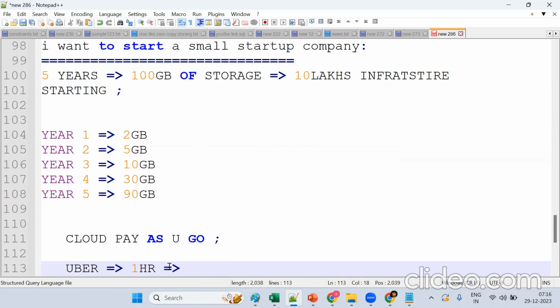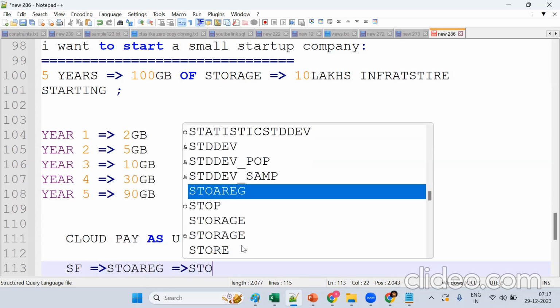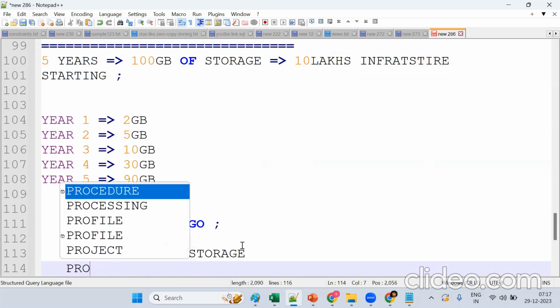One hour only. Okay, see, for one hour of service, I should pay for the one hour I'm using this service. This is nothing but the pay-as-you-go model. If you use Snowflake for storage, there will be a storage cost. If you use it for processing, there will be a processing cost.